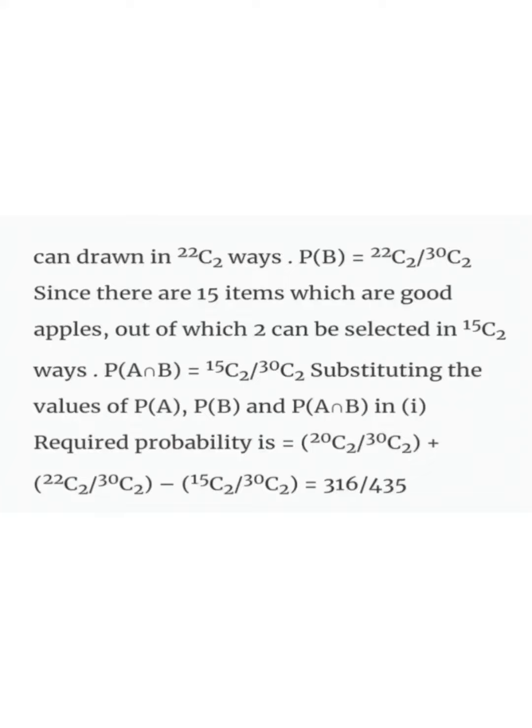Since there are 15 items which are good apples, out of which 2 can be selected in 15C2 ways, therefore the probability of A intersection B is equal to 15C2 by 30C2. Substituting these values of P(A), P(B) and P(A intersection B) in that formula, we get the required probability, that is 316 divided by 435.